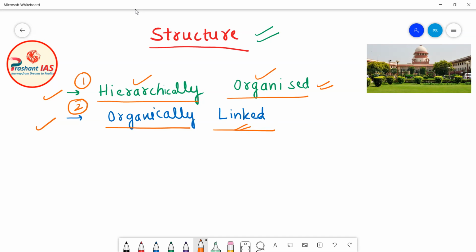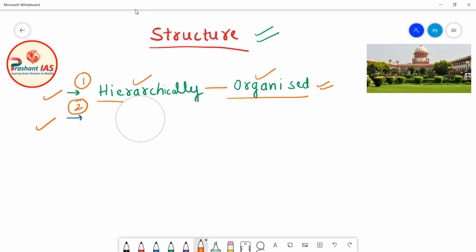And friends, believe me, if you understand the meaning of both of these terms, then you will easily understand the structure of the Indian judiciary. First of all, I will explain the meaning of hierarchically organized. If you see the structure of the Indian judiciary, at the top there is the Supreme Court.